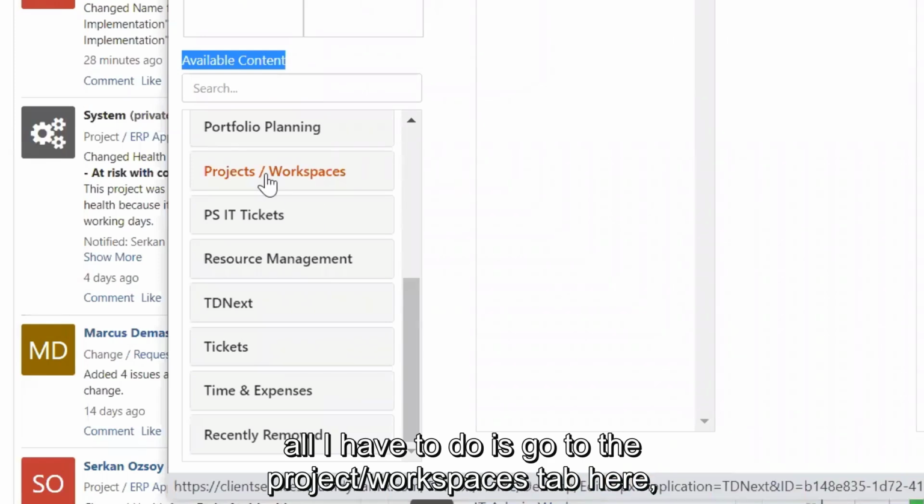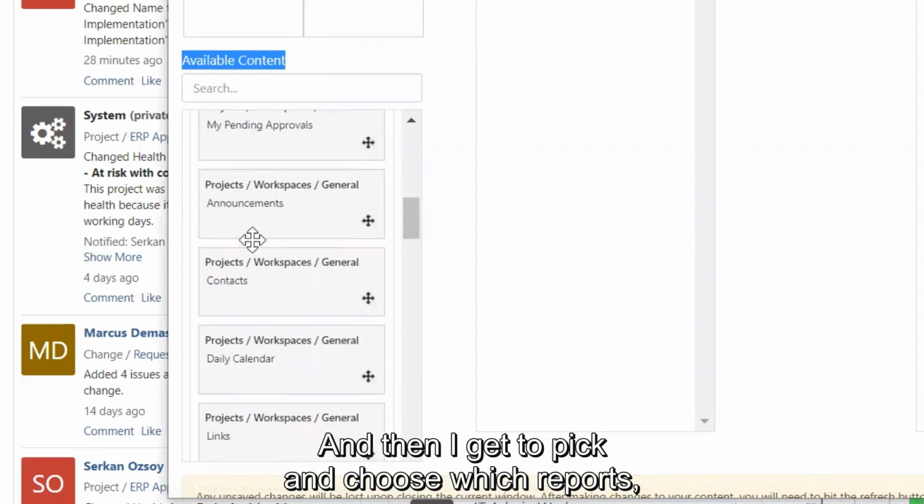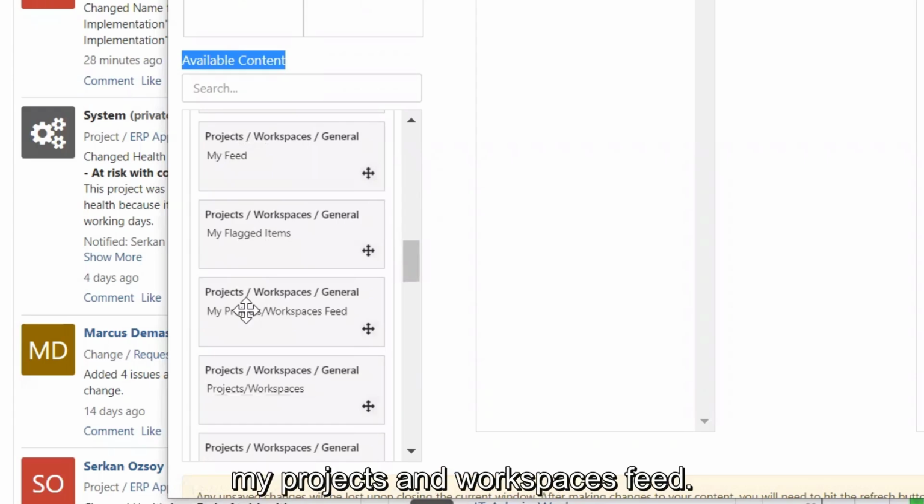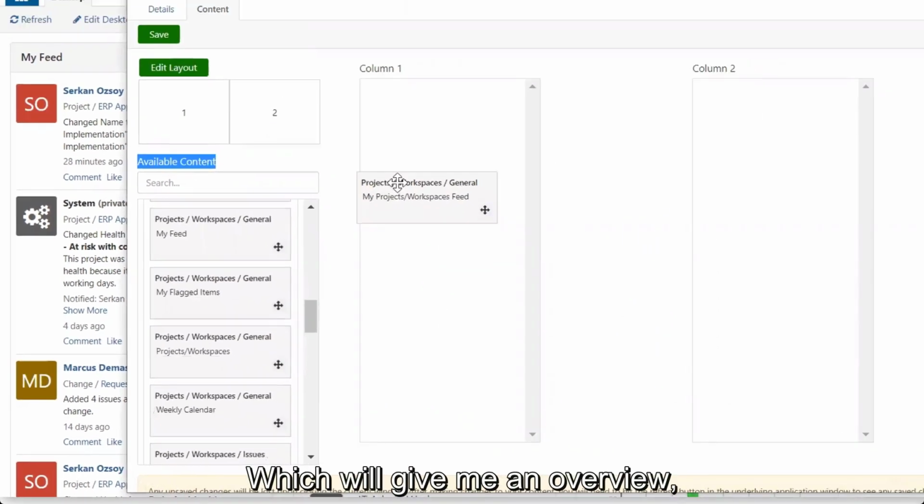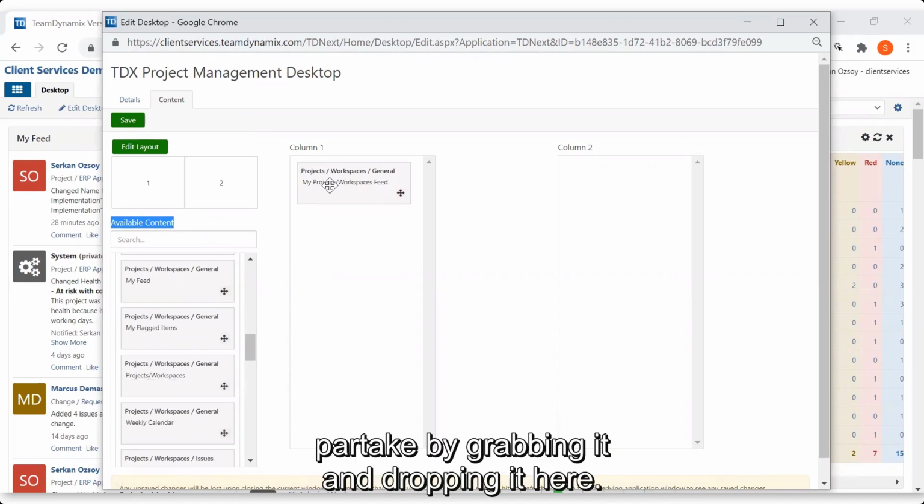project/workspaces tab here, click on the item, and then I get to pick and choose which reports I would like to add. For instance, I usually like the My Projects and Workspaces feed, which will give me an overview of all the projects that I manage or partake in, by grabbing it and dropping it here.